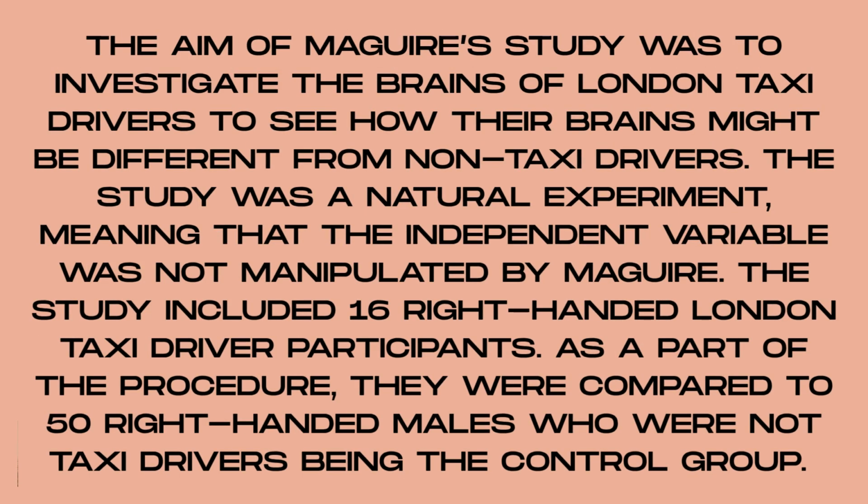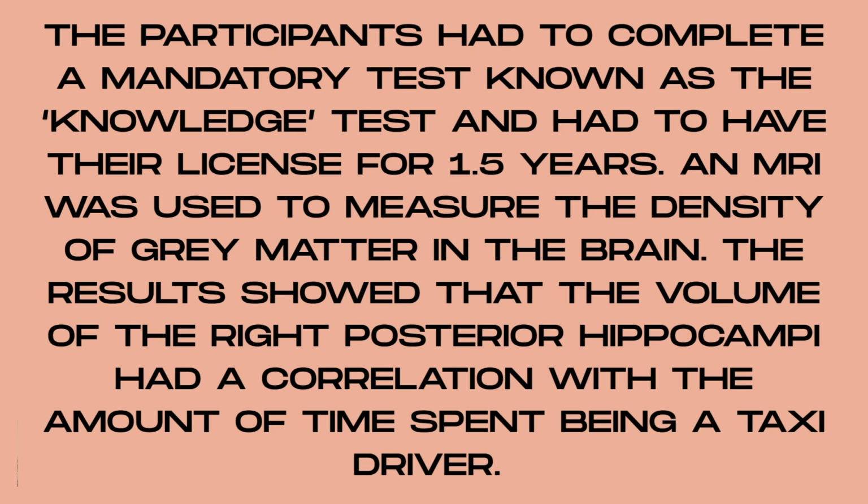Next I write the second supporting study, that is of Maguire, and this is what I write in it. The aim of Maguire's study was to investigate the brains of local London taxi drivers to see how their brains might be different from non-taxi drivers. The study was a natural experiment, meaning that the independent variable was not manipulated by Maguire. The study included 16 right-handed London taxi drivers as participants. They were compared to 50 right-handed males who were not taxi drivers, being the control group. The participants had to complete a mandatory test known as the knowledge test and had to have their license for 1.5 years. MRI was used to measure the density of gray matter in the brain.